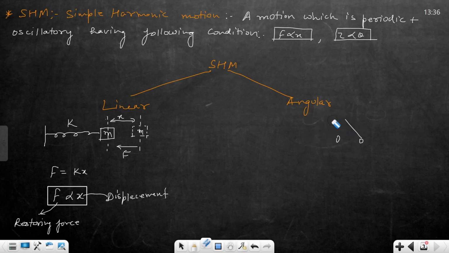The force and torque conditions don't have to be together. You can't take them together. It may be either a linear or an angular SHM. If it is a linear SHM, then you have to take only force and displacement. If it is an angular SHM, then you have to take torque and angle.